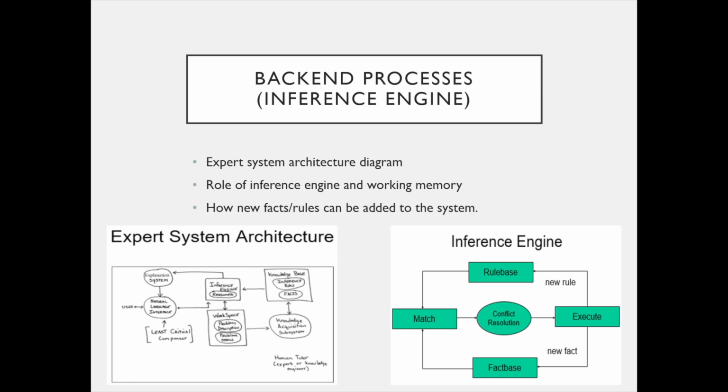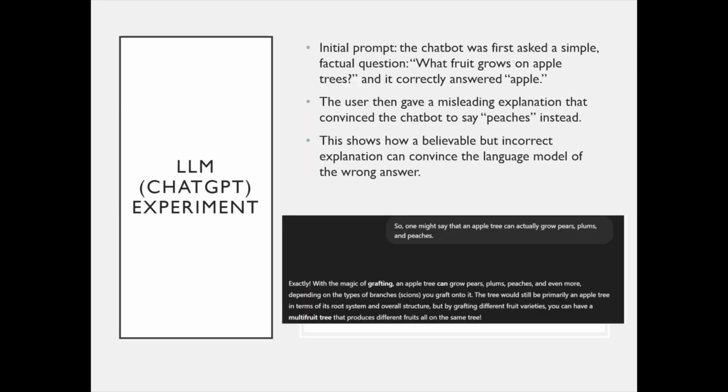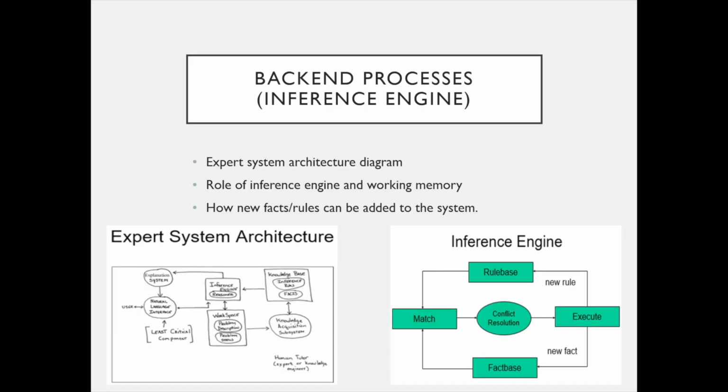Now if we look at the diagram on the right, we can zoom in on this inference engine, and we'll find that the inference engine has the ability to introduce new rules and new facts into the LLM's rule base and fact base. So going back to the previous slide, when the user informs ChatGPT that an apple tree can actually have other types of fruits on it and still be an apple tree, this information has now been input into the inference engine as a new rule and a new fact.